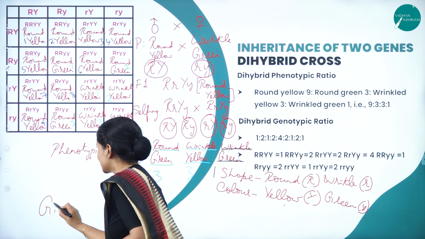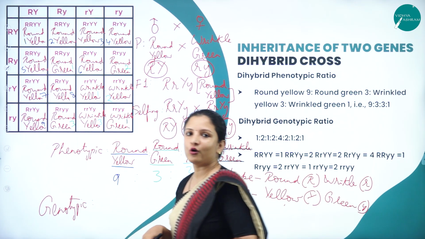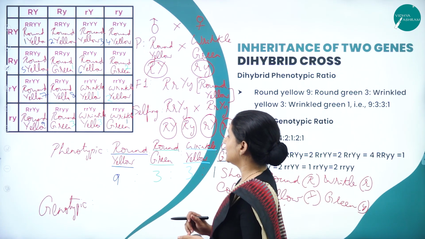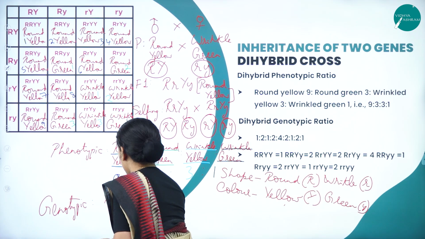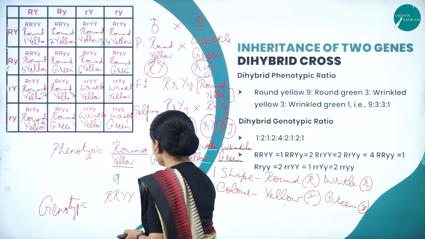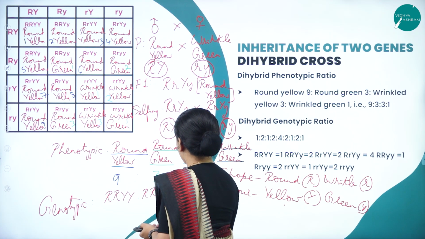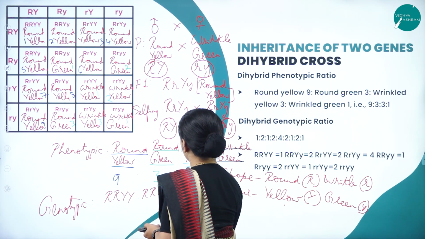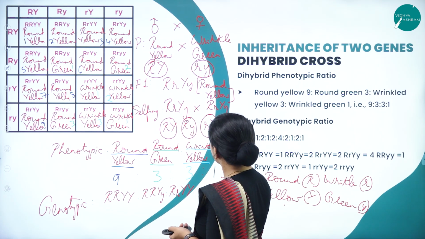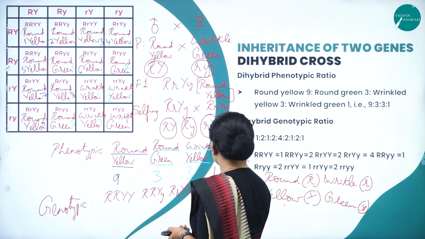Counting genotypic is quite laborious because we have to look into it very carefully. We have to look into homozygous and heterozygous and count how many RRYY is there. Okay, so I'll write how many RRYY is there, we need to count. And we need to count how many RRYy is there, and again capital R, small r, capital Y, small y.